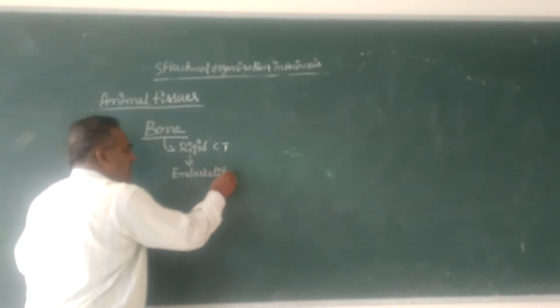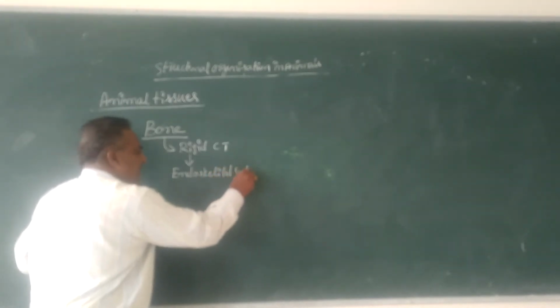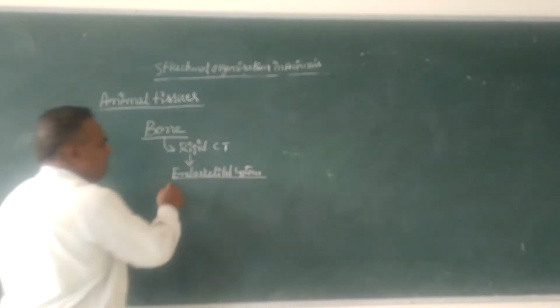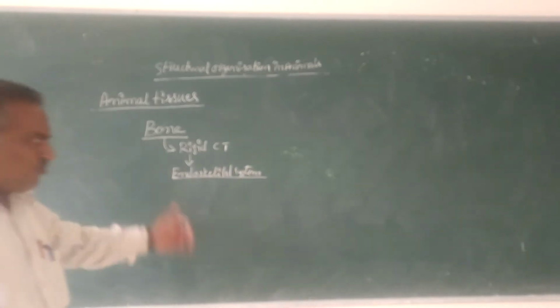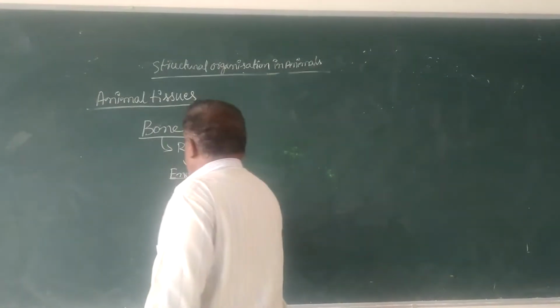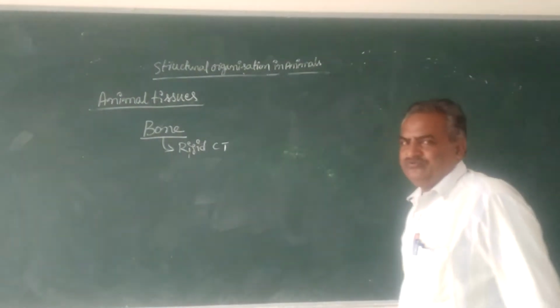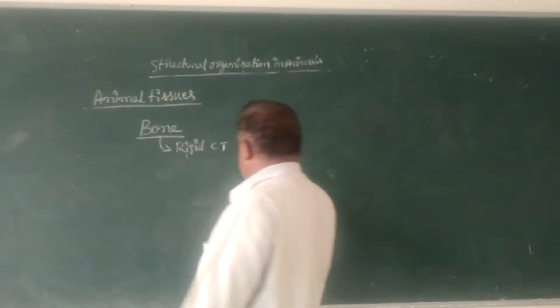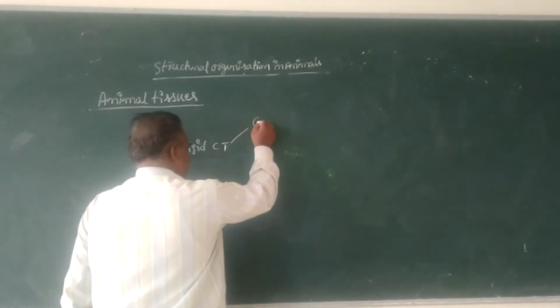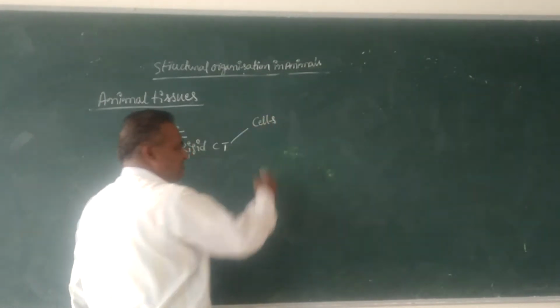the endoskeletal system. In the endoskeletal system, there is the presence of rigid connective tissue. That rigid connective tissue is usually called bone or bones. Here this is the rigid connective tissue. That rigid connective tissue contains a special type of cells.